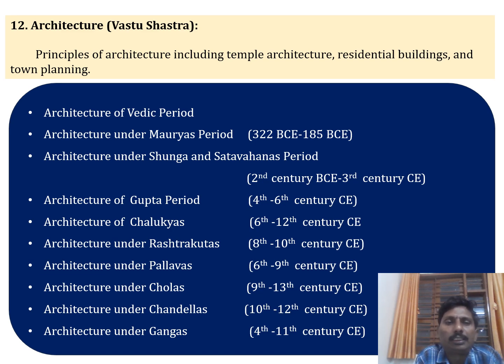This topic can be expressed on the basis of these points: architecture of the Vedic period, under the Mauryas, under the Shungas and Satavahanas, of the Gupta period, of the Chalukyas, under the Rashtrakutas, Pallavas, Cholas, Chandelas, and Gangas. According to their periods, which are mentioned here, we want to explain this point also.